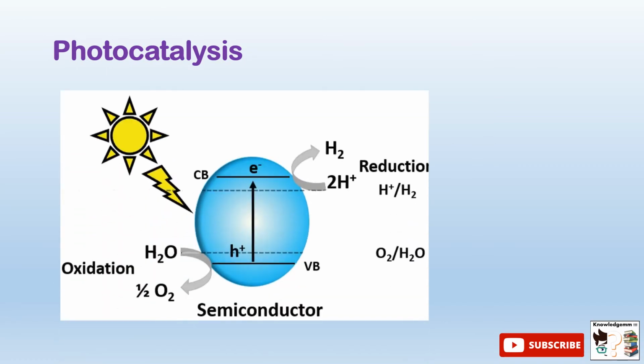See, this is the incident light. This light source can be natural sunlight or any artificial light source. When the energy of this incident light is equal to or greater than the band gap energy of the semiconductor, then electrons in the valence band will get transferred into the conduction band, leaving behind holes in the valence band. Now these holes can bring about oxidation. These electrons can bring about reduction.